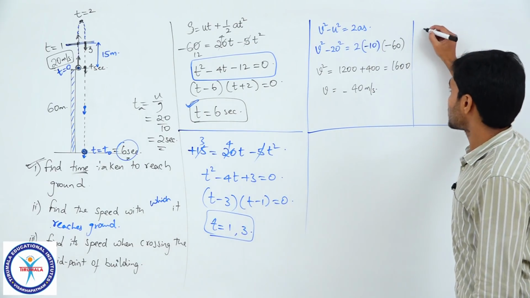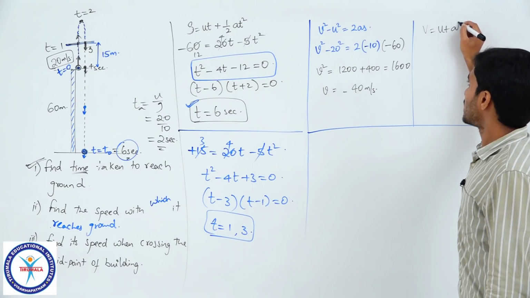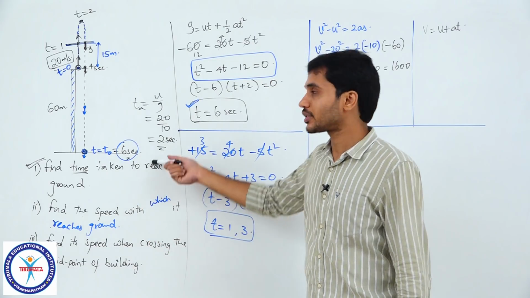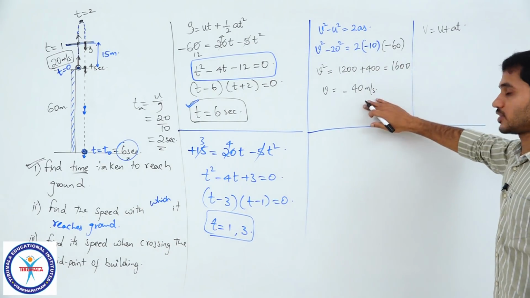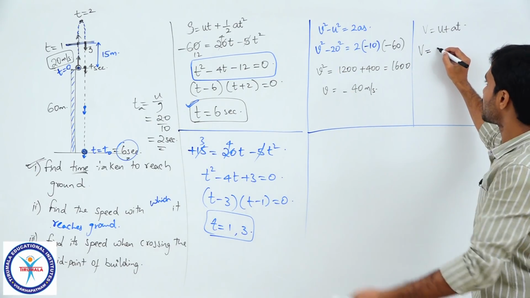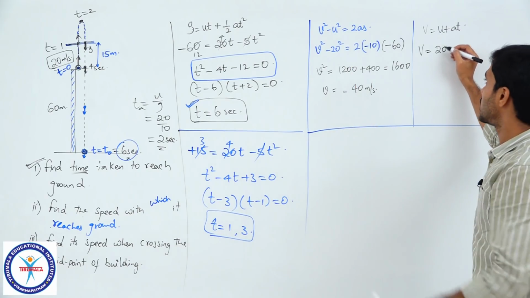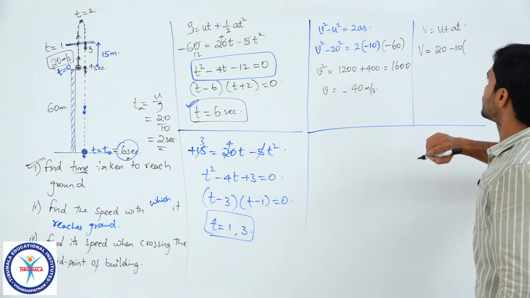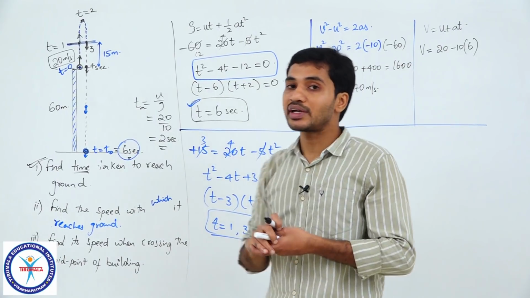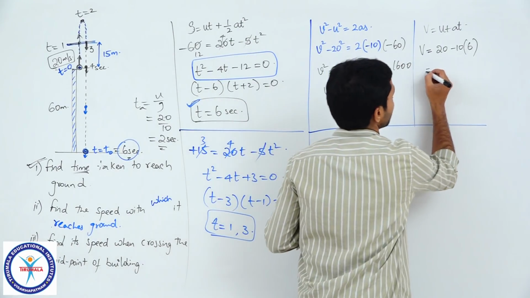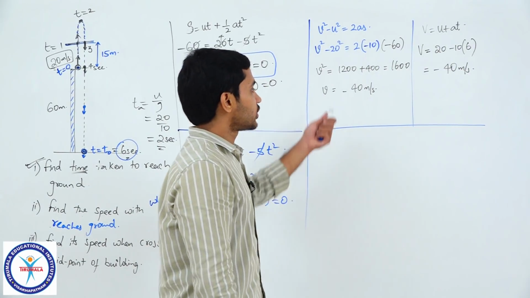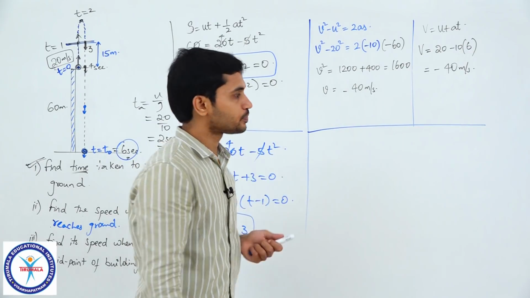If you want, you can verify this answer by using v is equal to u plus at also. And the reason why I am doing this is because I know the time also, right. In the first part of the question I found time also. So I can also use this for finding this result. So let us check. So v is equal to u. U is how much? It was thrown with a velocity of 20 plus 20 upwards. A is minus 10 into time. Time is 6 seconds. So into 6. So what do I get by solving that? 20 minus 60. So which is equal to minus 40 meter per second. Clear? So you can see that you can do it in both ways, right.